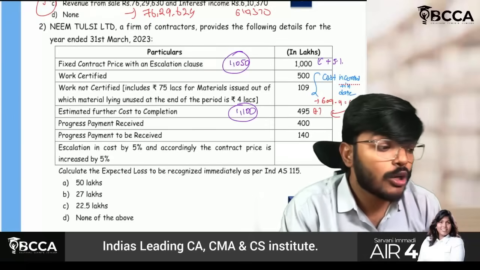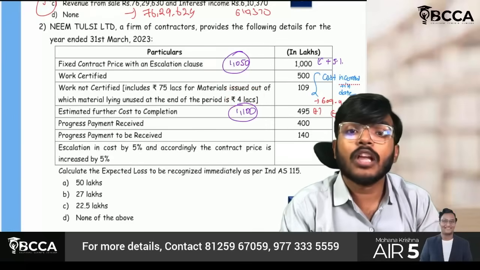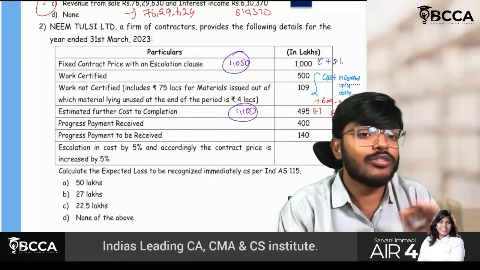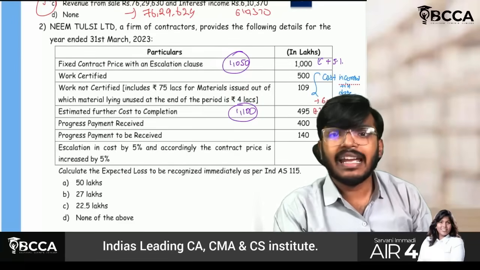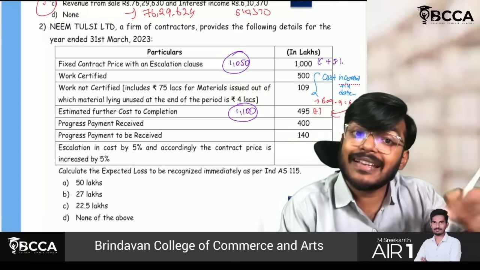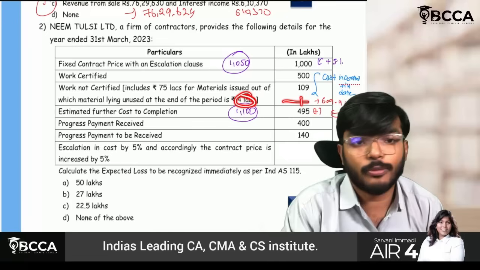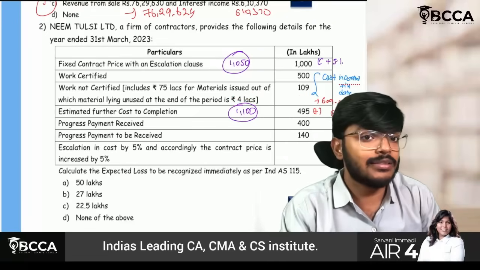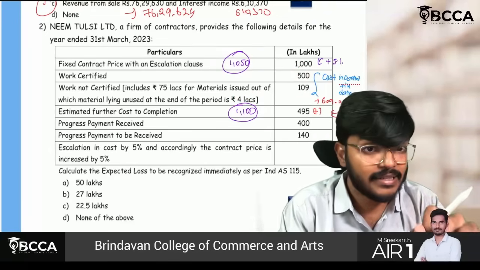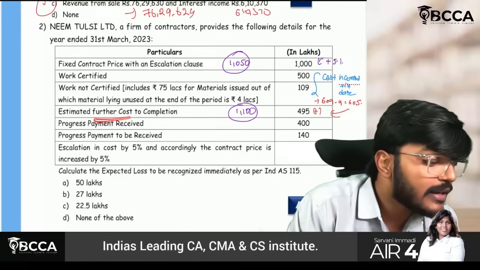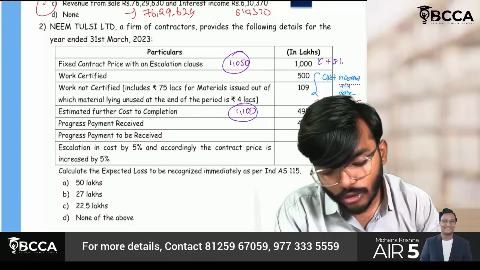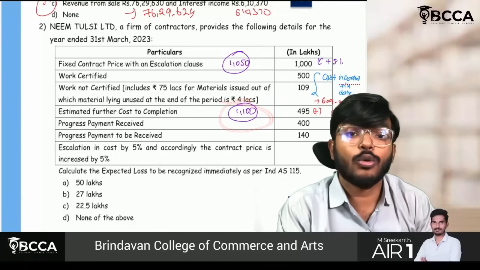But sir, out of this, 4 lakh is not related. It is still there in closing stock. This I have not incurred. It is still there in closing stock now. Therefore, I have to ignore this 4 lakh rupees. If I had expended it, then I could consider this 4 lakh rupees also. It's still there, I have not utilized it. Therefore, 605 will become my cost incurred till date. Now I have to add the estimated further cost, which is 495. So 605 plus 495, I will get 1100 as the total cost.